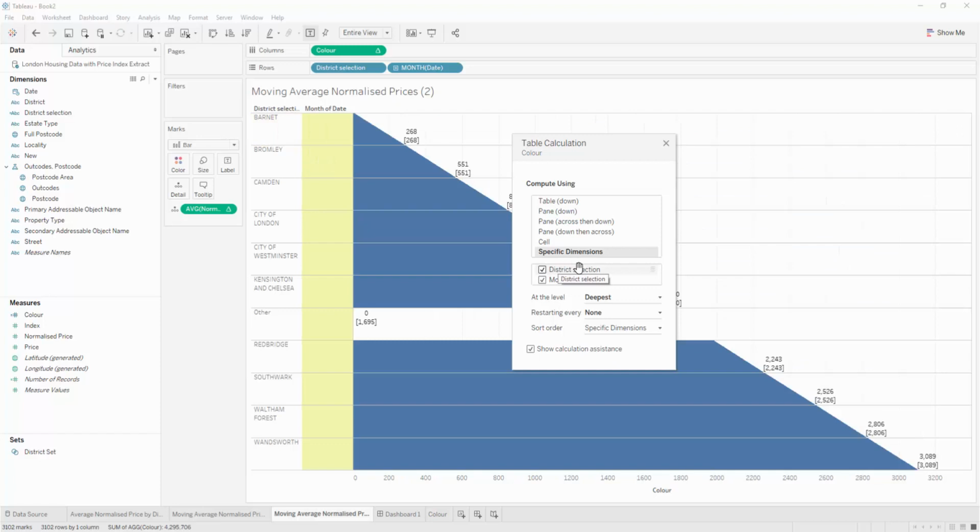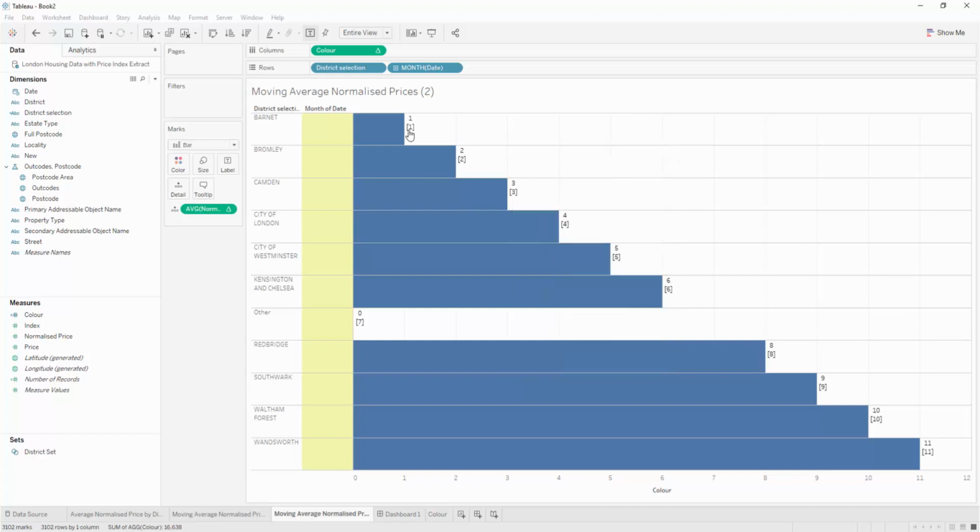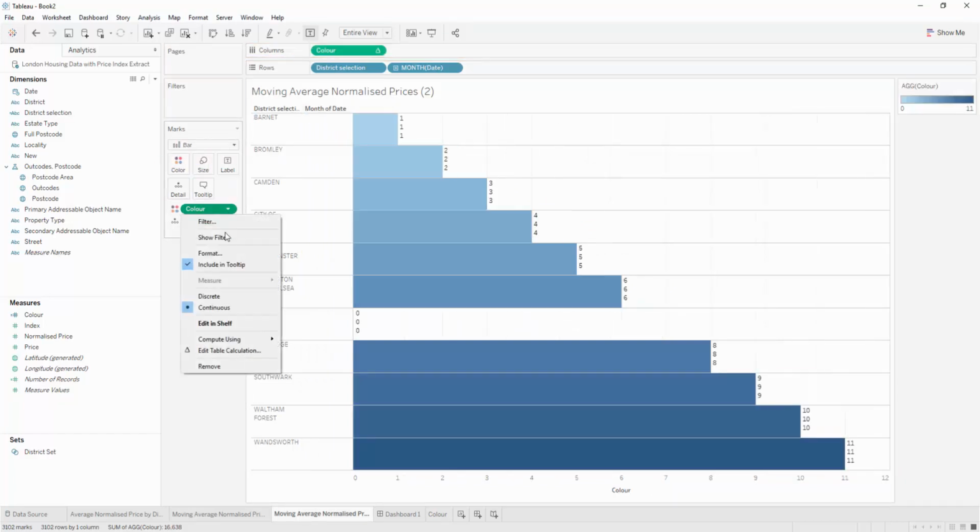So we want to compute along district and month. That's now incrementing it the whole way. But then if you set it to be at the level of district, that then ignores the month in computing your calculation. And so it gives a single consistent value across the entire thing.